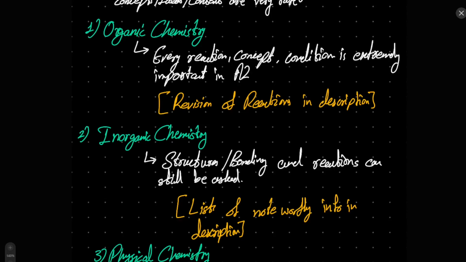That includes the reaction of, for example, phosphorus or phosphorus chloride with water and the creation of acids, or Al2O3 reacting with an alkali or an acid, and all of those types of things can be included. Or the types of structures present in organic chemistry or the inorganic compounds can also be asked in A2. So the basic gist is that you need to revise all of these things, and if you have like a 70 to 80% understanding of that, then you can easily complete A2 without much of a problem.